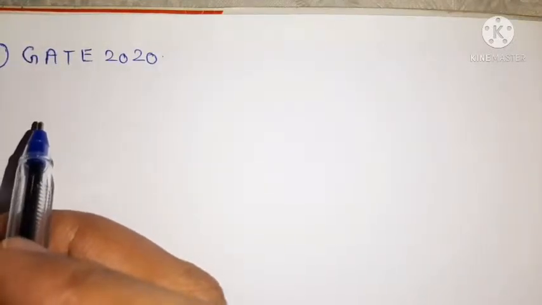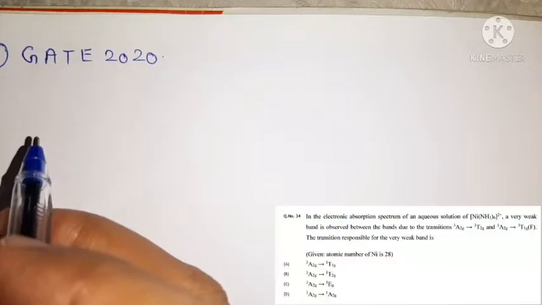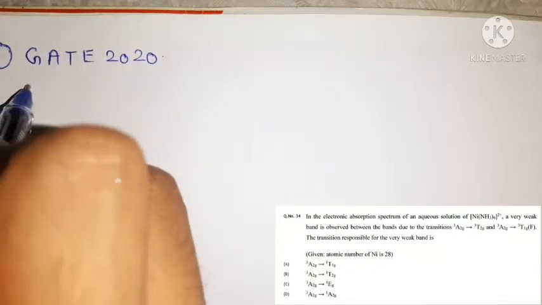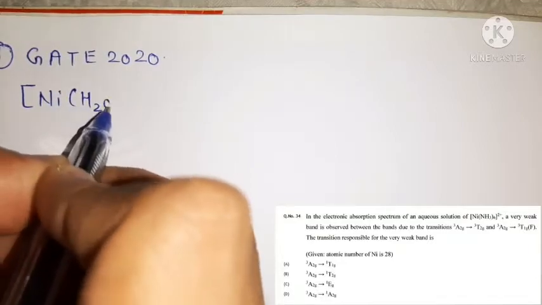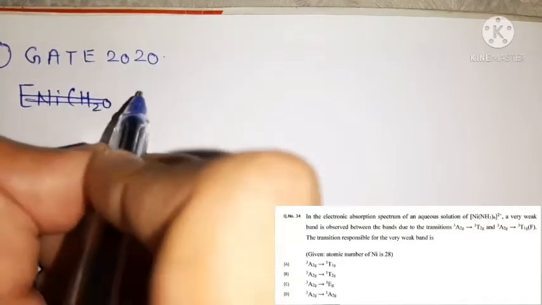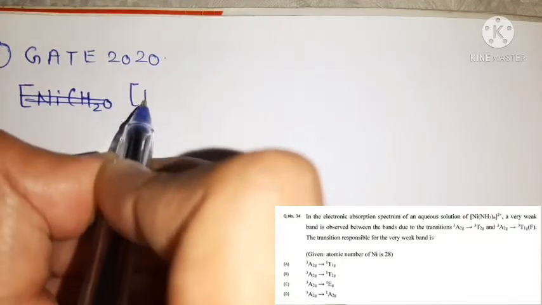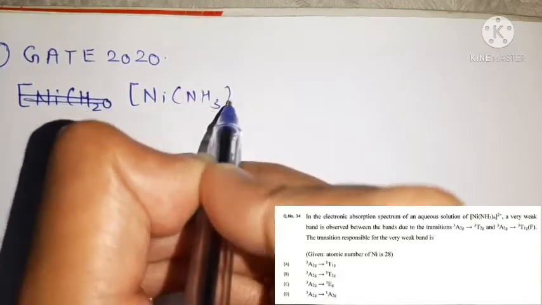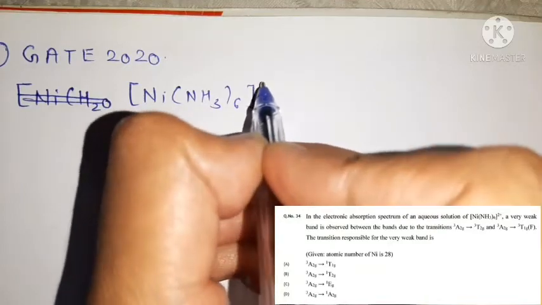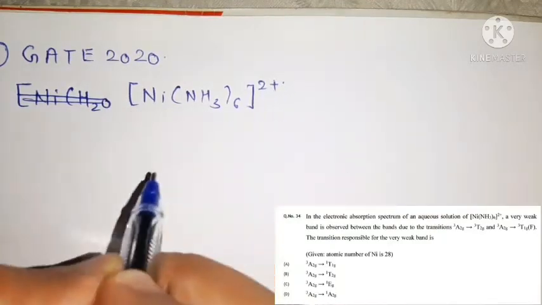Now see friends, in this question we have a complex of nickel metal atom, that is Ni(NH3)6 2+. This complex is given in your question.